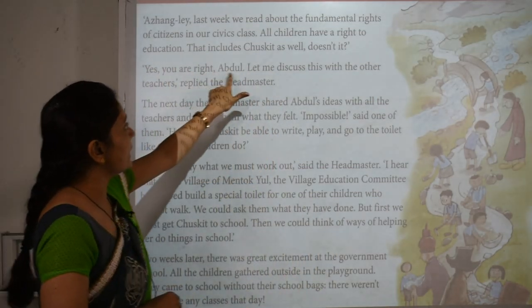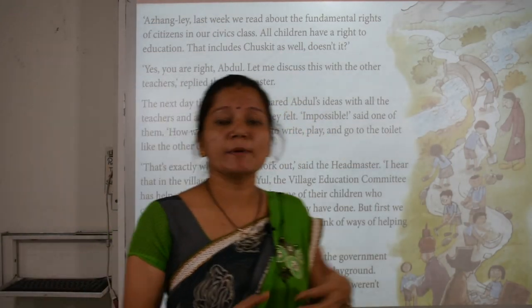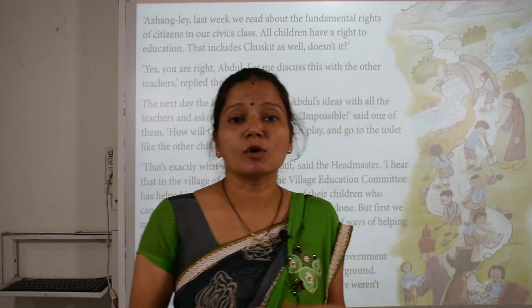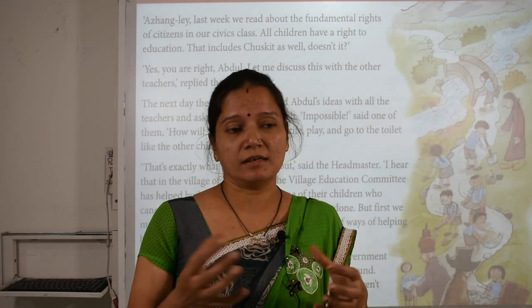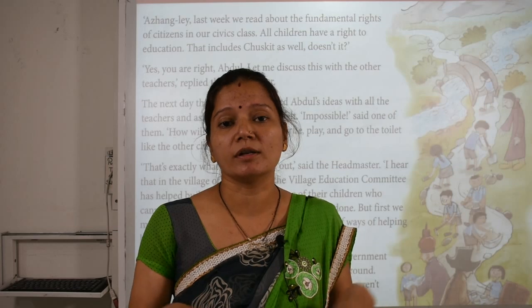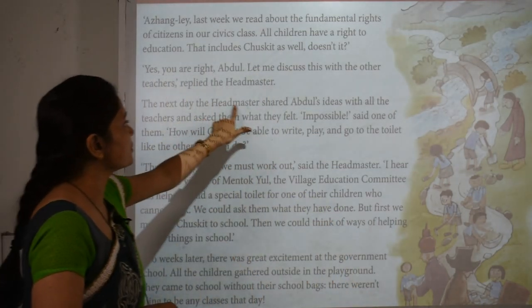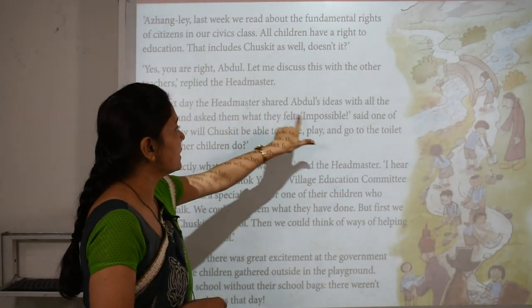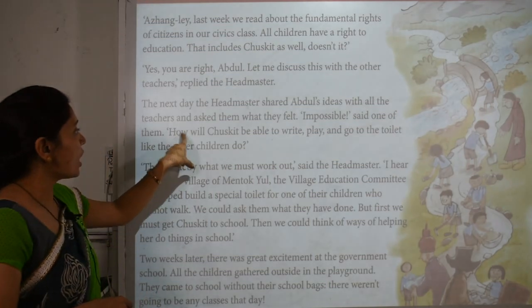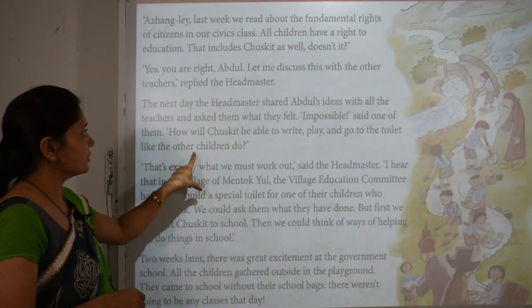"Yes, you are right, Abdul. Let me discuss this with the other teachers," replied the headmaster. So the principal also agreed that Chaskit also has a right to get education, and he said that he will discuss this matter with all the staff members. The next day the headmaster shared Abdul's ideas with all the teachers and asked them what they felt. "Impossible," said one of them. "How will Chaskit be able to write, play and go to the toilet like the other children do?"